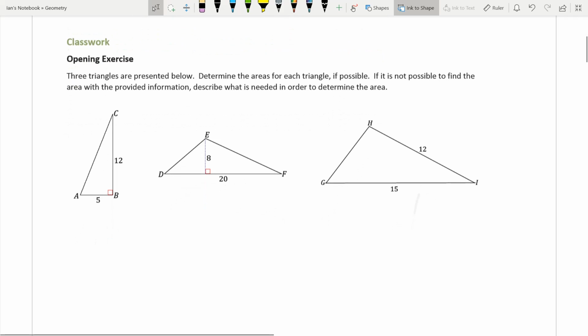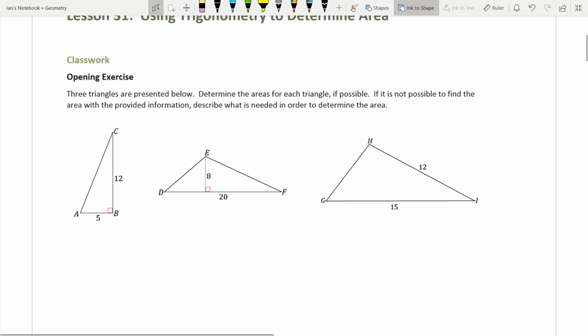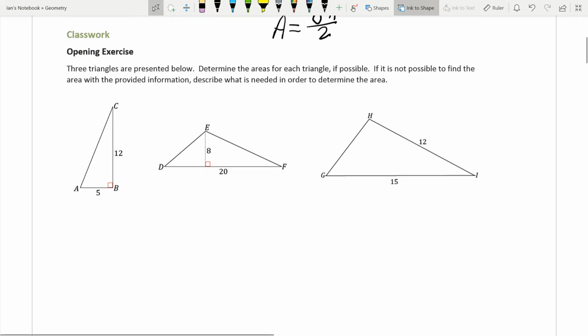So, we have 3 triangles below. We have to determine the area of each triangle if possible. If it's not possible, then we need to figure out what is needed to determine the area. On this first one, we know that our formula for area of a triangle is base times height divided by 2. Looking at triangle ABC here, we have a height of 12 and a base of 5.